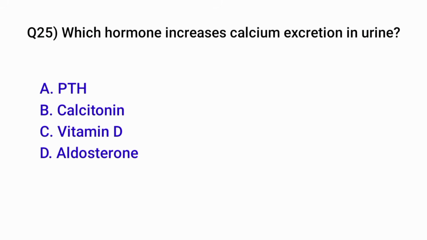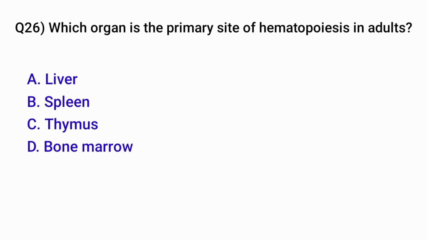Question number 25. Which hormone increases calcium excretion in urine? Correct option is B. Calcitonin. Question number 26. Which organ is the primary site of hematopoiesis in adults? Correct option is D. Bone marrow.